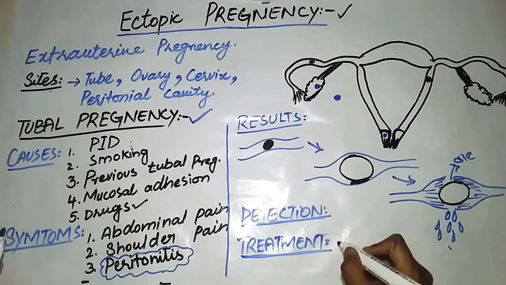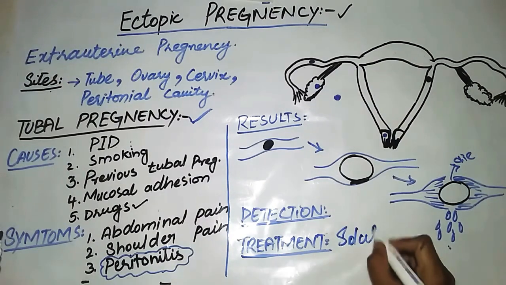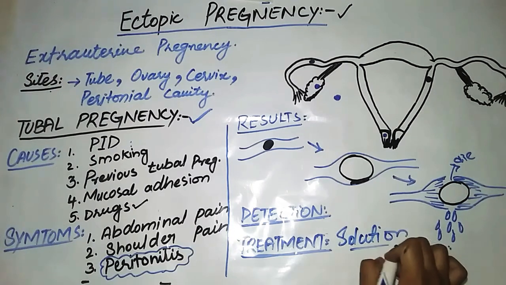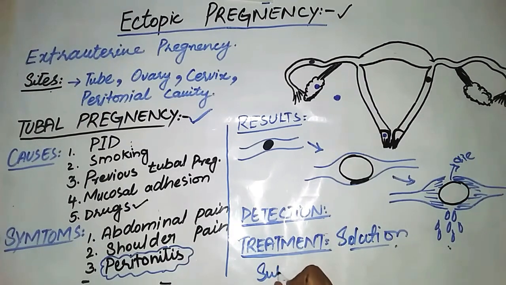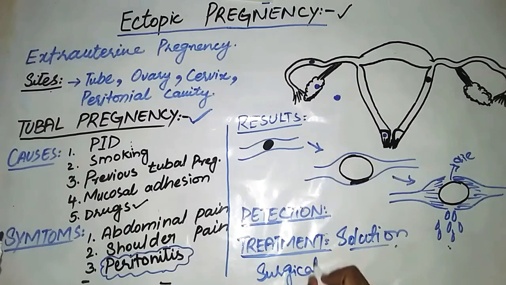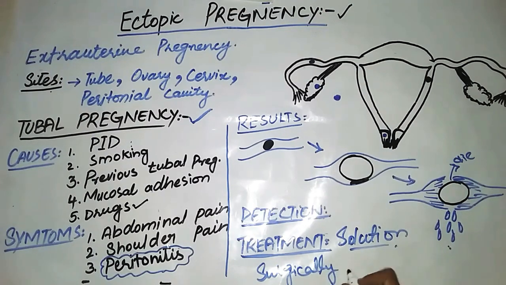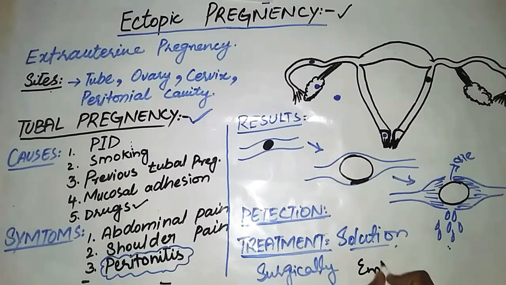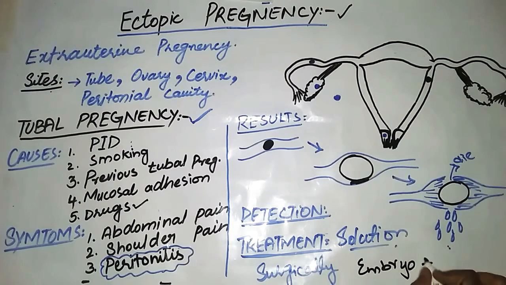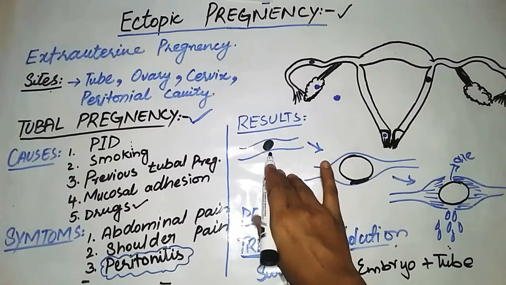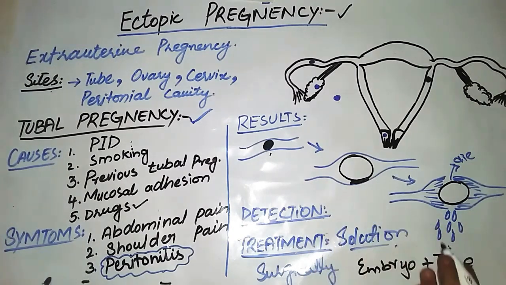We will surgically remove both: the embryo and the tube. We will surgically remove the embryo along with the tube, and so we will be able to save maternal life.